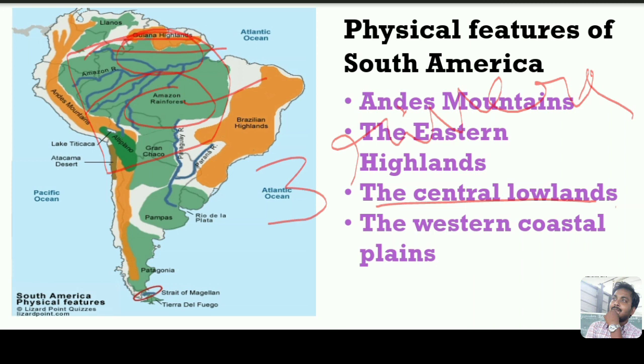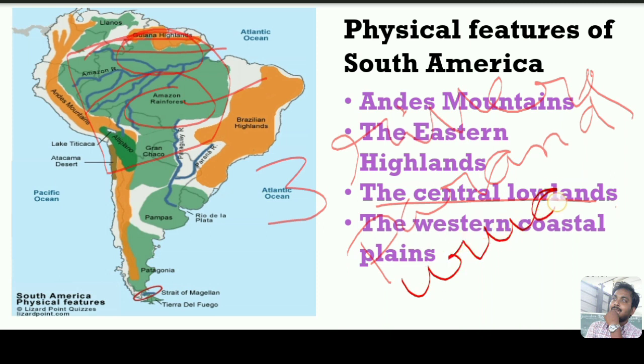What are the three rivers? The Parana river, the Uruguay river, and the Paraguay river.